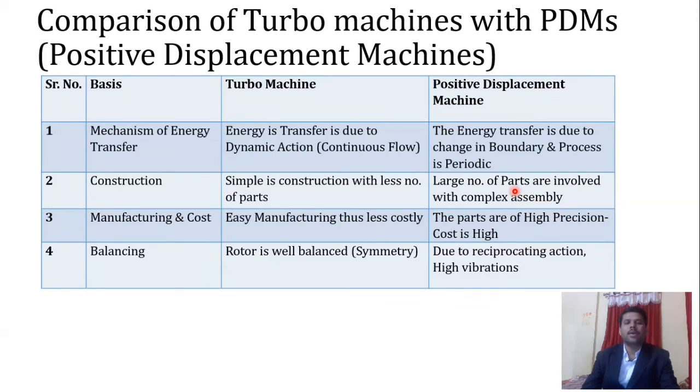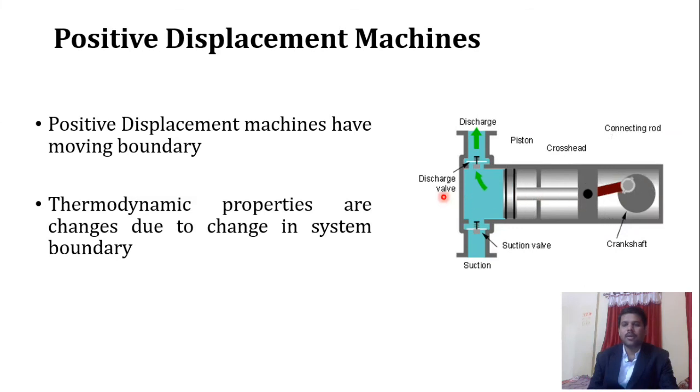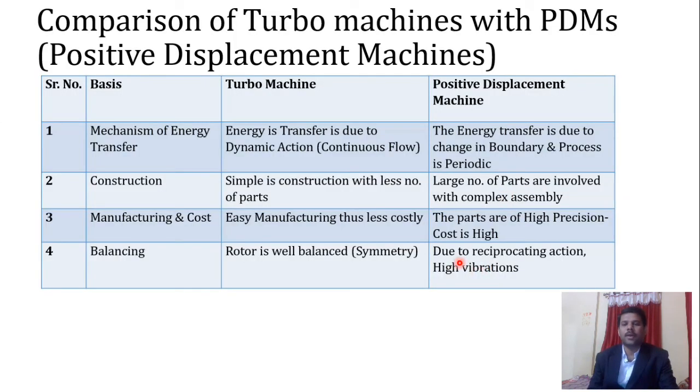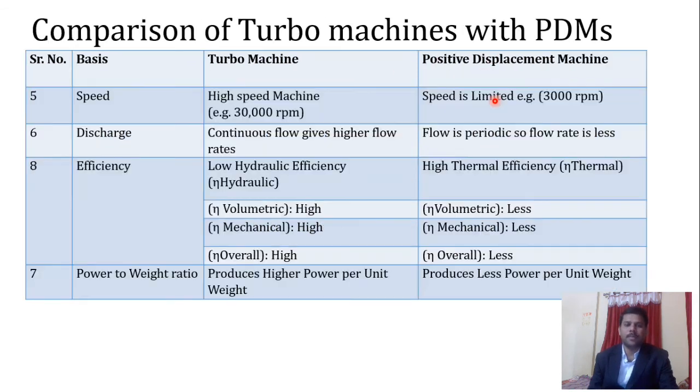Balancing: if we consider the rotor, or rotating part, of the turbo machine, it is very well balanced. That's why there is less vibration. But in a reciprocating compressor, you can see there is a continuous to and fro motion, and because of that high vibration may occur in positive displacement machines.